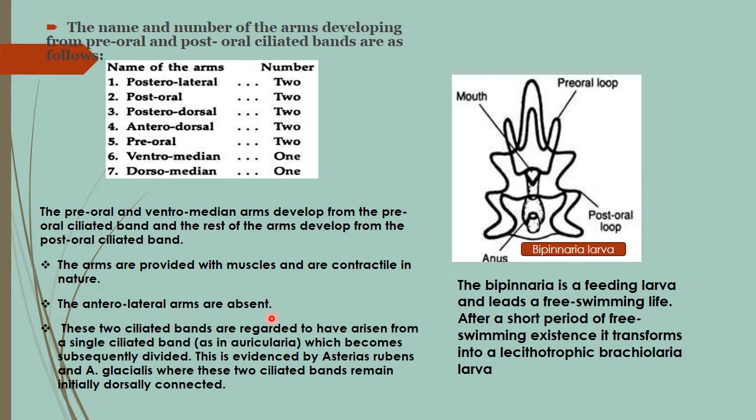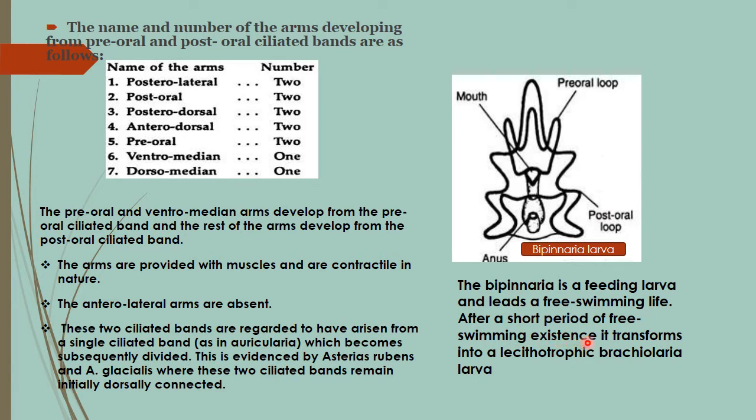The anterior lateral arms are completely absent. So these two ciliated bands are regarded to have arisen from a single ciliated band as in auricularia, which subsequently becomes divided. This is evidenced by Asterias rubens and Asterias glacialis, where these two ciliated bands remain initially dorsally connected. The bipinnarial larva is a feeding larva and leads a free swimming mode of life.